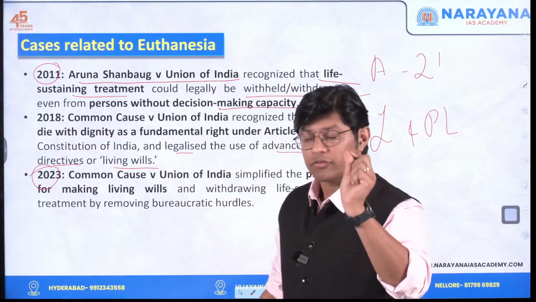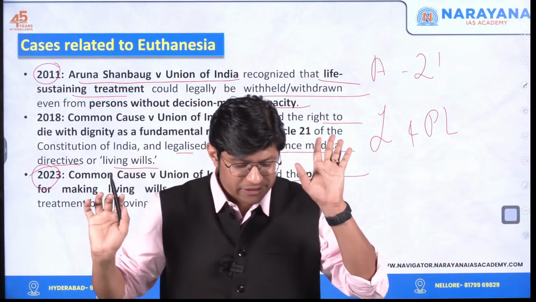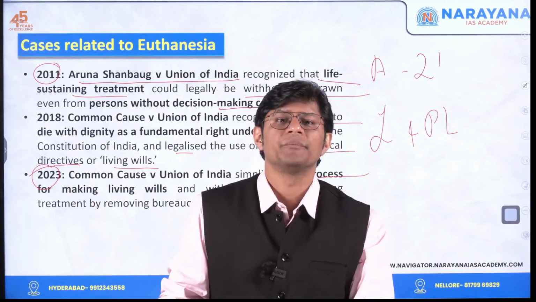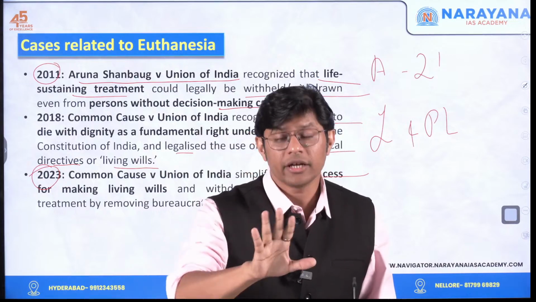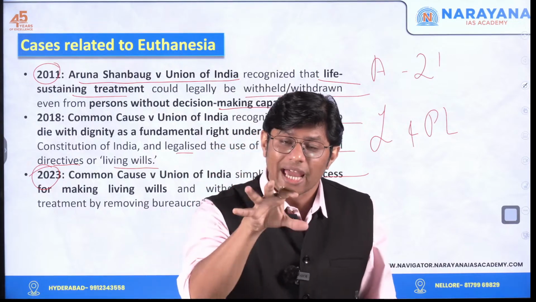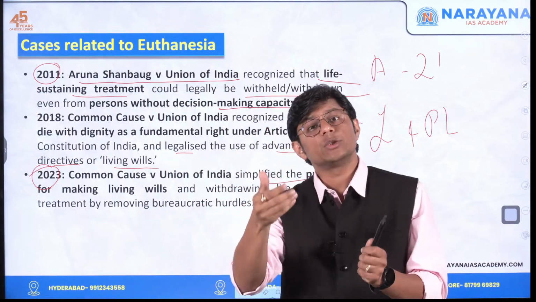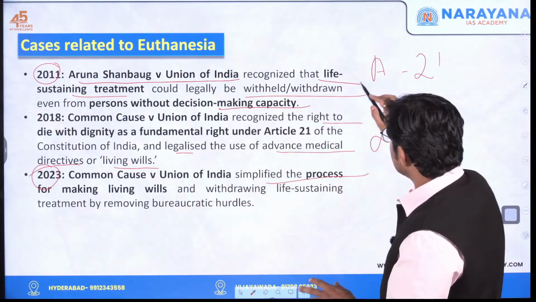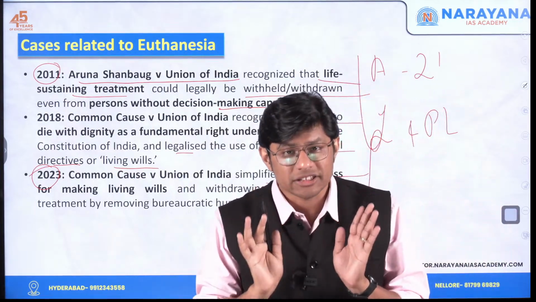The 2020-23 judgment of the Supreme Court only simplified the process, which means now if a person feels that any of the treatment won't help him, then in such a case, life support can be taken away or that person can be made to die. So these are some of the very, very important Supreme Court observations or judgments.